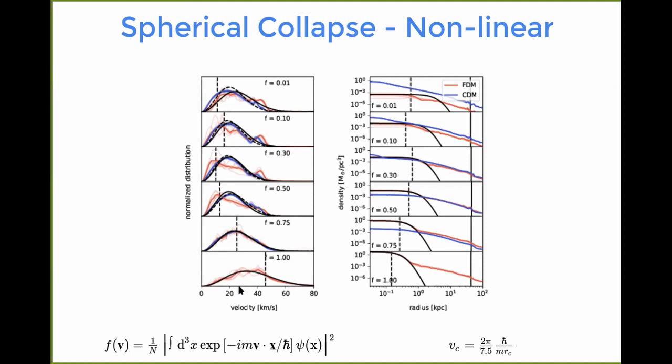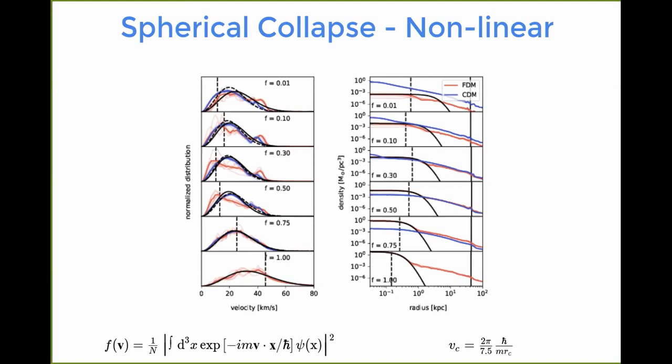So these velocity spectra were calculated from the inner 4 kiloparsecs. If we come to the right plot here again, then 4 kiloparsecs would be here. As you can see, it's really the inner part of the halo, larger than the solitonic core radius, which is the dashed line, but inside the virial radius that we mark here with a solid line. So that's the virial radius, that's the core radius, and the volume that we investigate is somehow here in the middle. The soliton would still technically be included in that, but just occupies a tiny fraction of the volume.